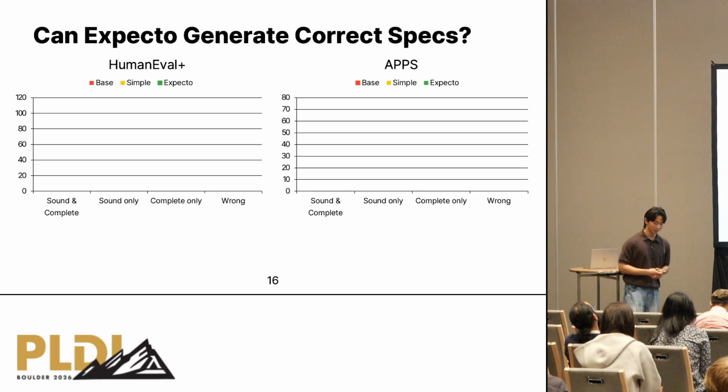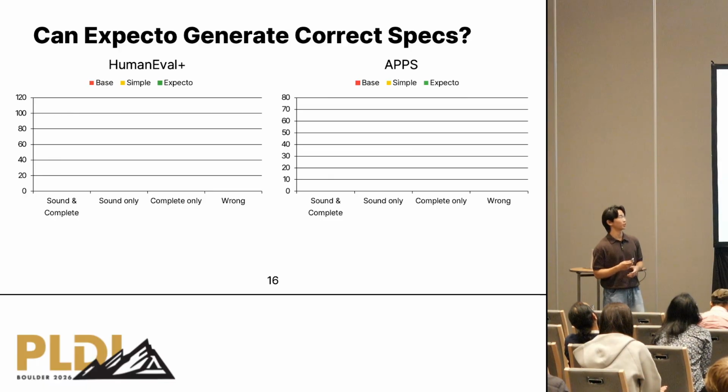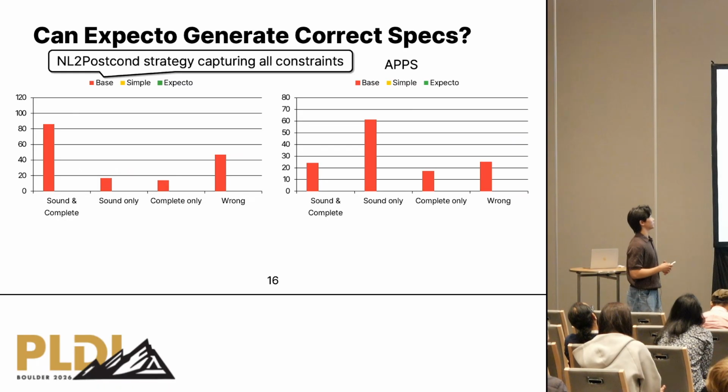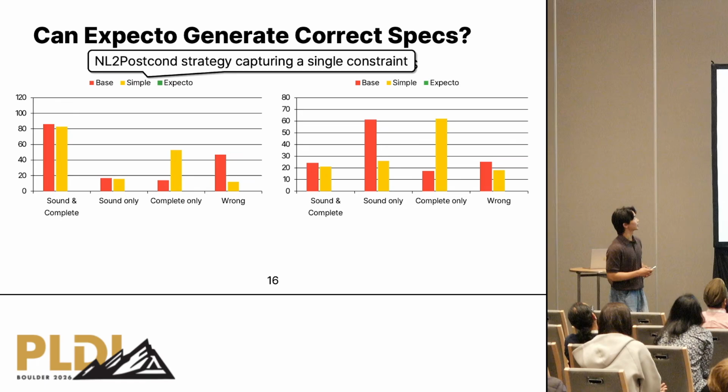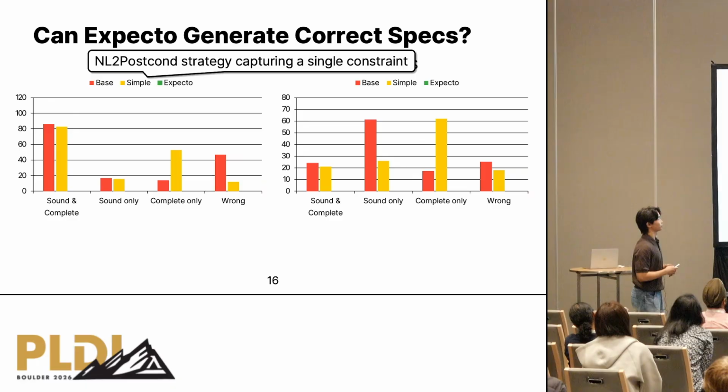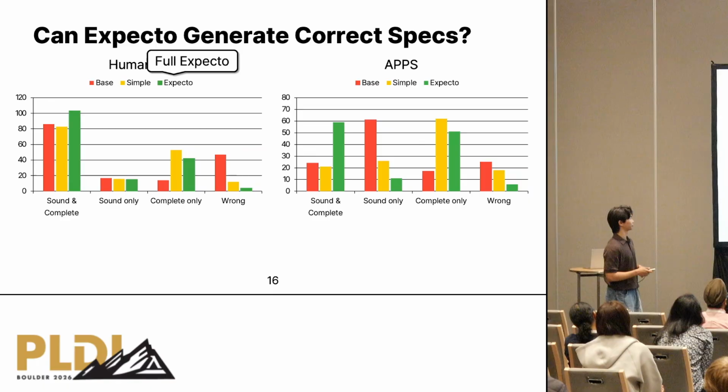Our first question is, can Expecto generate correct specifications? In this experiment, we compare 3 different variants. The first one comes from NL2PostCond. It tries to capture all constraints in the natural language specification. The second one is Simple. It tries to capture only a single constraint from the natural language description. And the last one is Expecto.